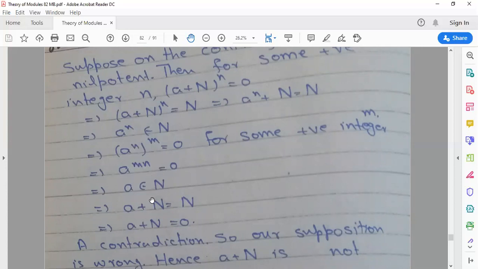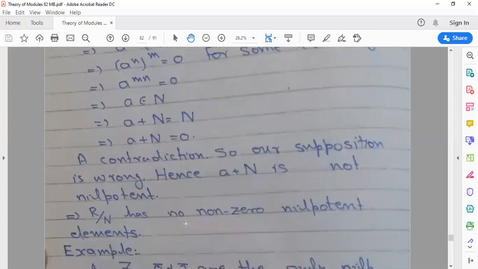And by using the well-known result, if H is a subgroup of G such that a belongs to H, then a+H is equal to H. So a belongs to N, and N is also an ideal, so we write a+N is equal to N. But above we have used that N is equal to 0, so we get a+N is equal to 0, which is a contradiction. So our supposition is wrong. Hence a+N is non-nilpotent. So R/N has no non-zero nilpotent element. So this is the proof of the theorem.